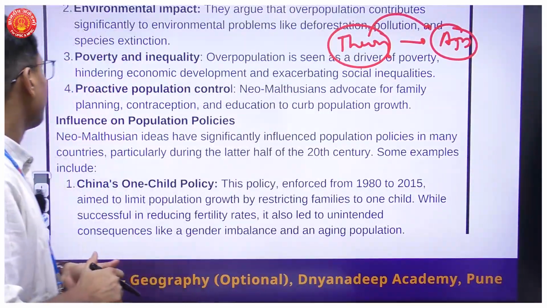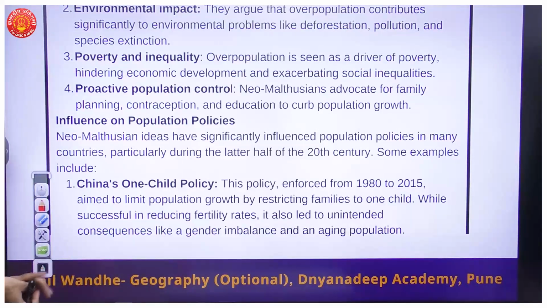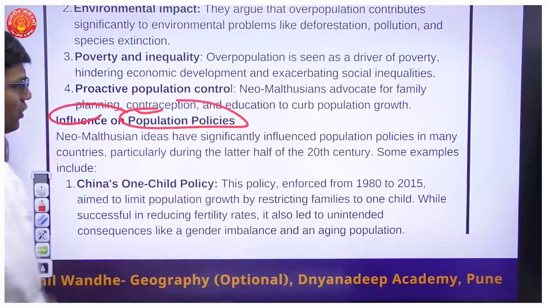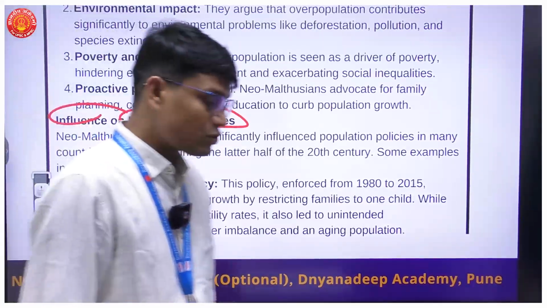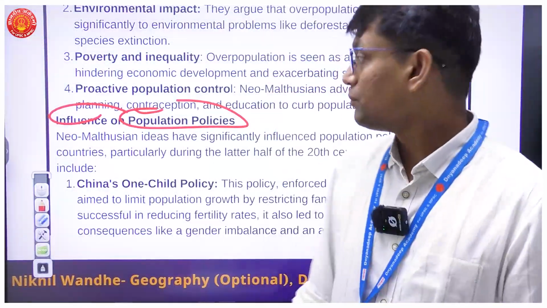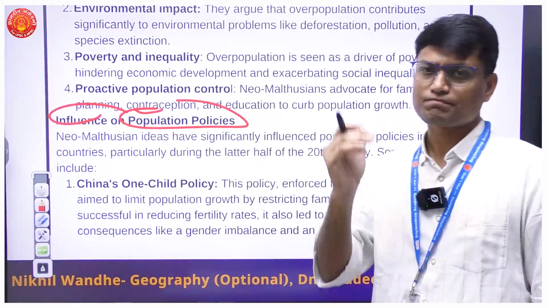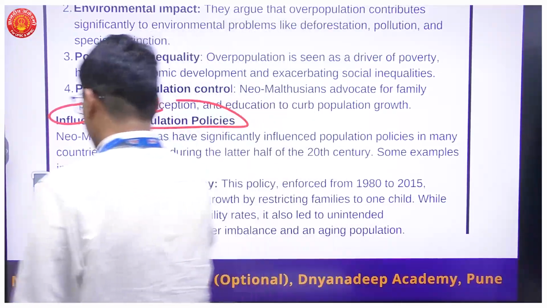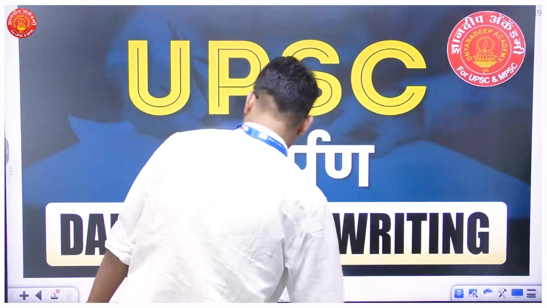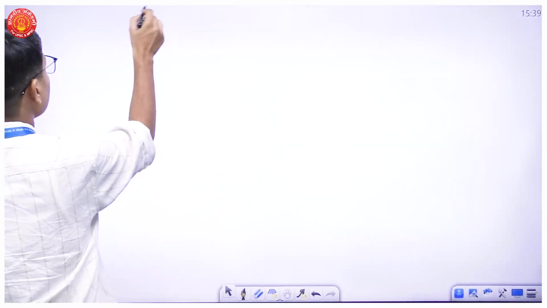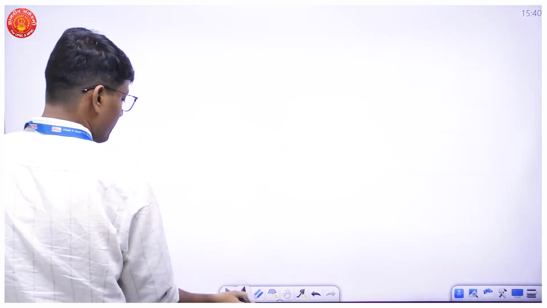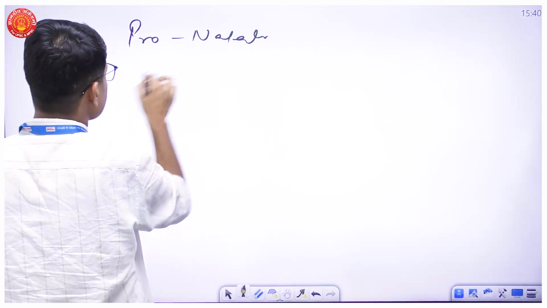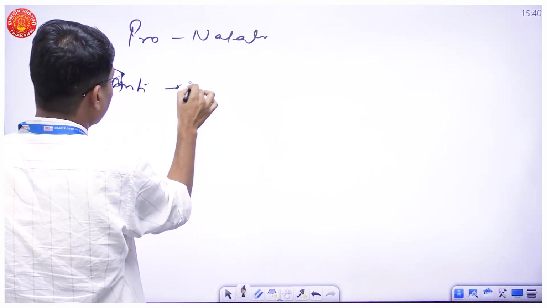So that was about the various approaches you have to take. Now when it comes to the influence of population policies all across the globe, let's talk about some policies which are restricting population growth. So when it comes to population policies, there are fundamental words which you use. There will be pro-natalist policies. Then there are some anti-natalist policies.